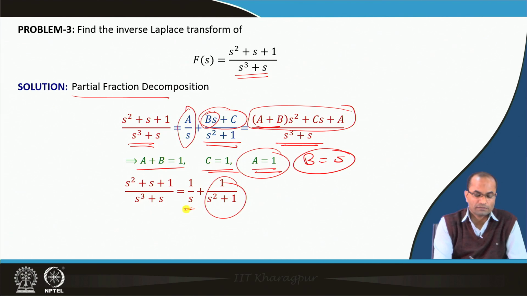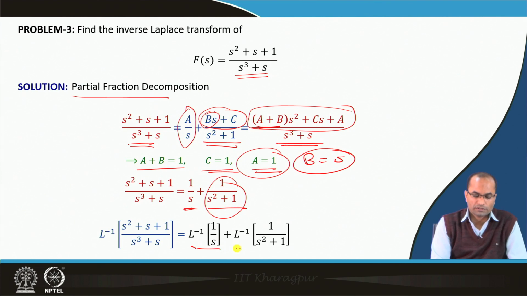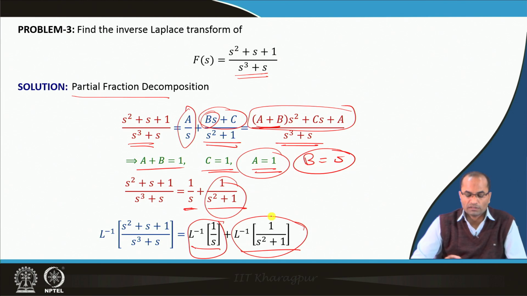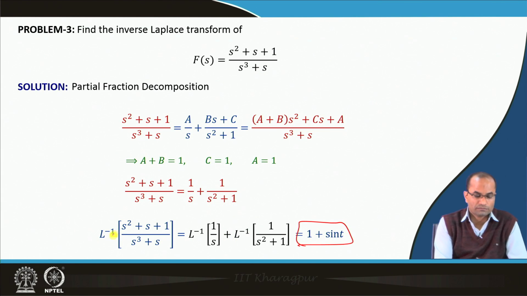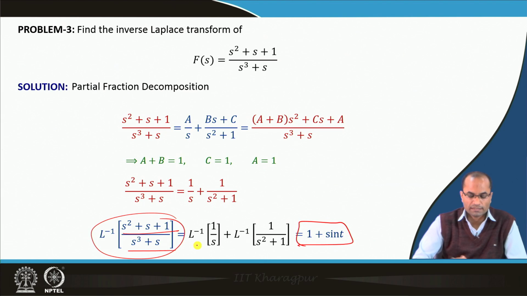So, it is very simple fractions we got here, whose transforms we know already. L inverse of 1 over S is 1, and the L inverse of 1 over (S square plus 1) will be sin t. So, we have the result here: the inverse Laplace transform of (S square plus S plus 1) over (S cube plus S) is 1 plus sin t.